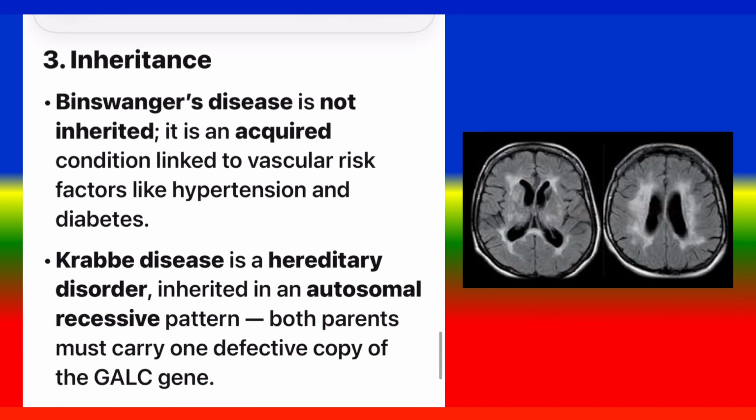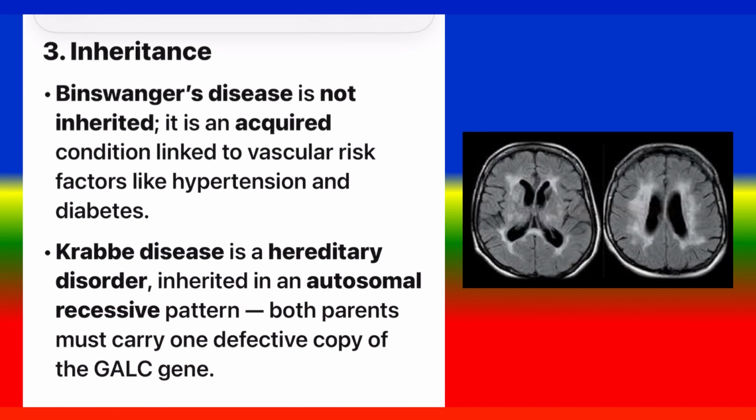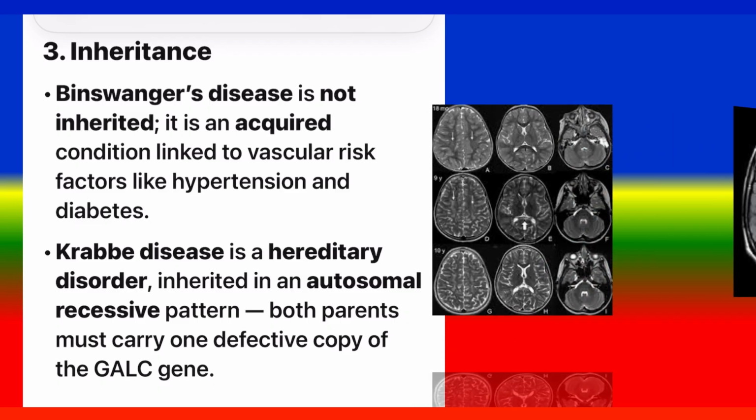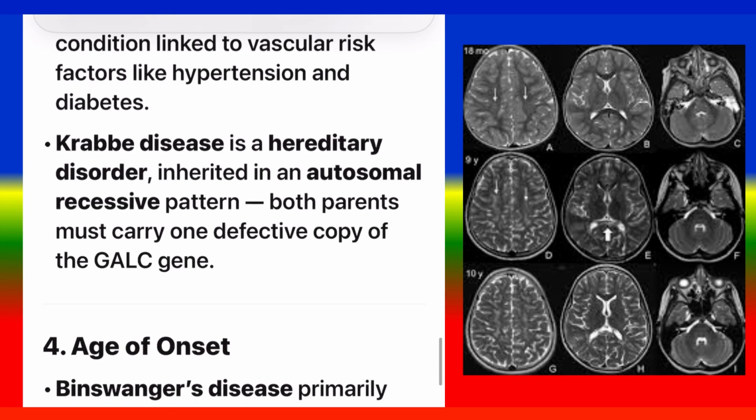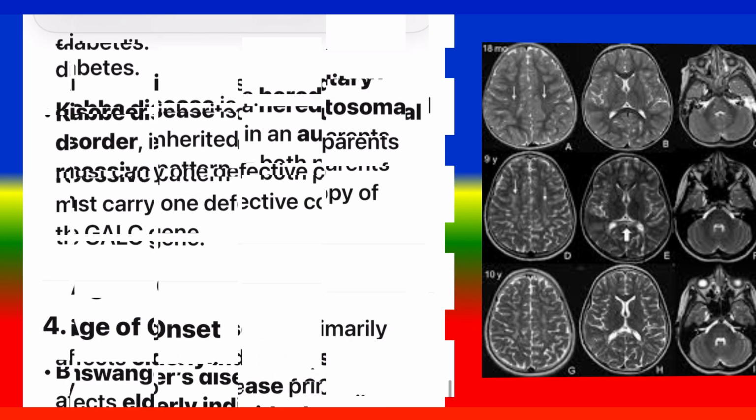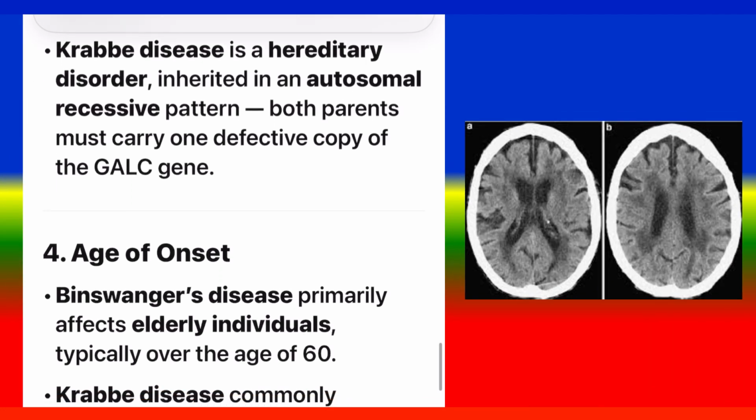3. Inheritance. Binswanger's disease is not inherited. It is an acquired condition linked to vascular risk factors like hypertension and diabetes. Krabbe disease is a hereditary disorder inherited in an autosomal recessive pattern. Both parents must carry one defective copy of the GALC gene.